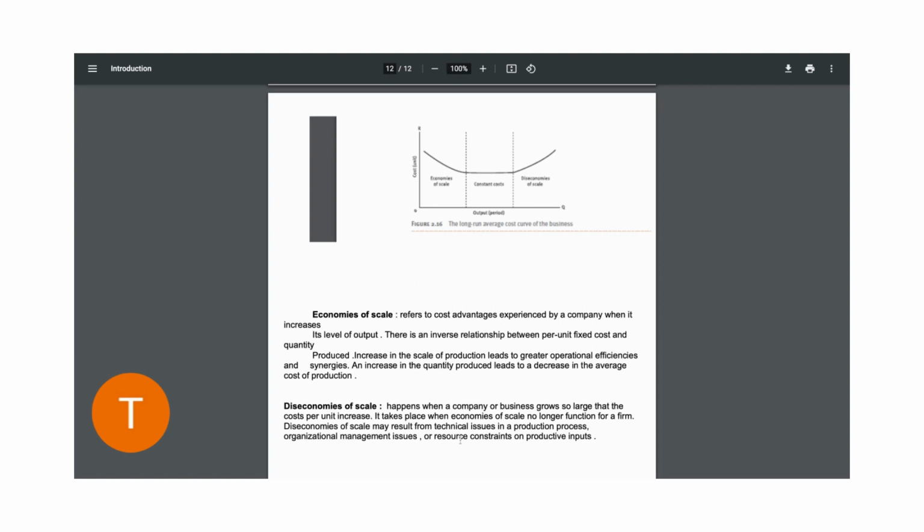Okay, so this is all there is in relation to outputs and your revenue concepts. In the next video, I'll wrap up on your normal profit, your economic loss, as well as your competition policies.